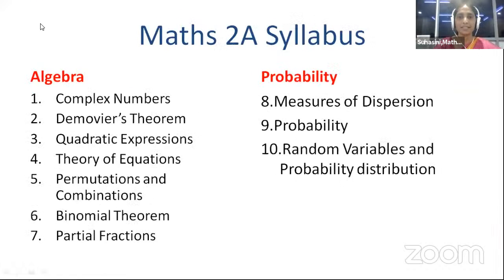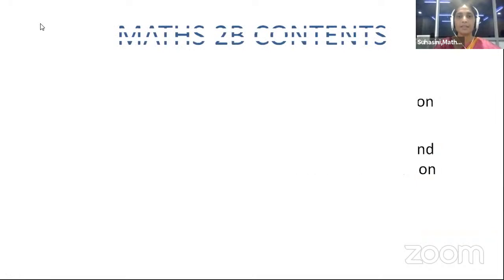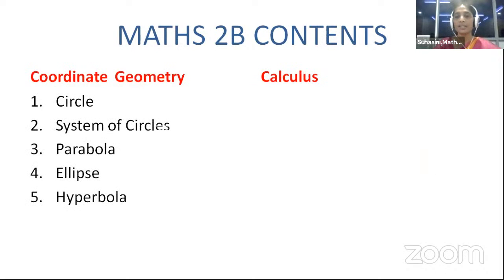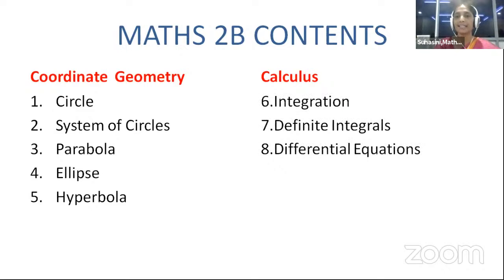These are the syllabus of our intermediate. In Maths 2B, we have two branches, coordinate geometry and calculus. In coordinate geometry, we have circles, system of circles, parabola, ellipse, hyperbola. In calculus, we have integration, definite integrals, and differential equations.